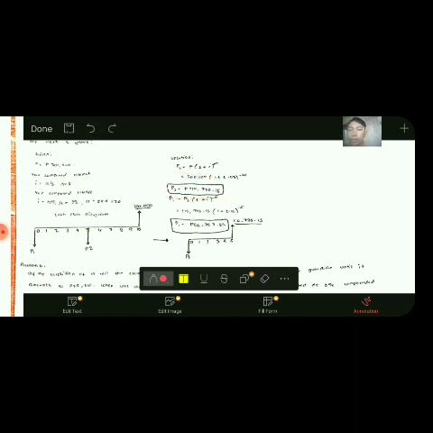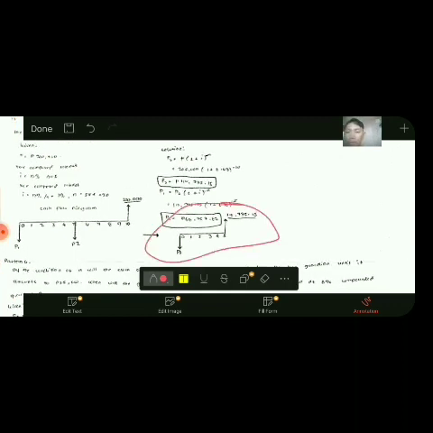Then sa P1 na po is ato siya pangitaon. P1 equals sumaon yung formula sa P1. P1 equals to P2 times the quantity of 1 plus I raised to negative n. So substitute ang atong P2, then times the quantity of 1 plus ang I nato sa P1 is 10% or 0.10, then raise nato siya og negative 5 which is ang atong n is 5 years man. So makuha na nato ang P1 which is 68,757.82. Mao na ni karon ang atong bag-o nga cash flow.